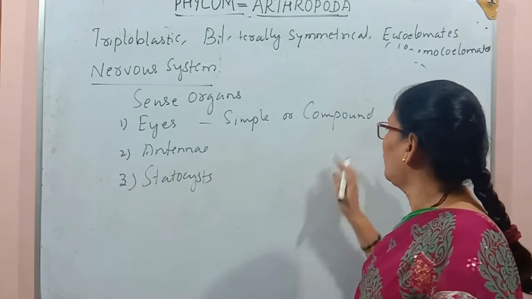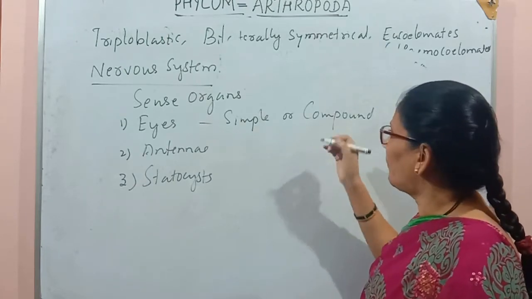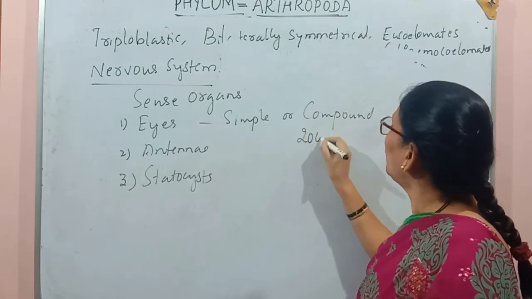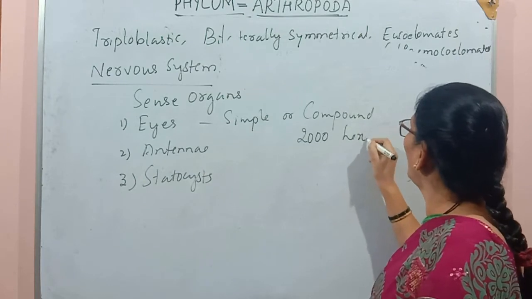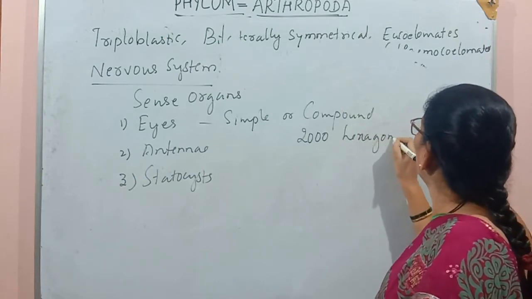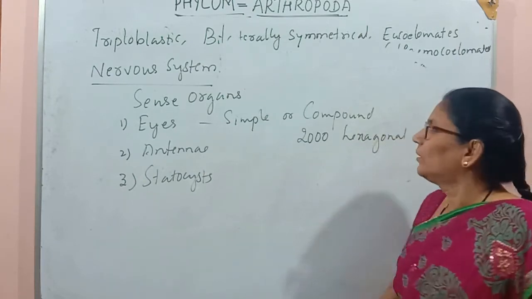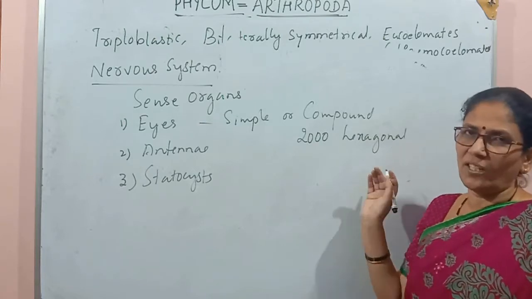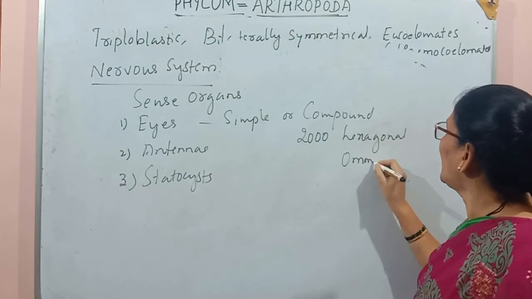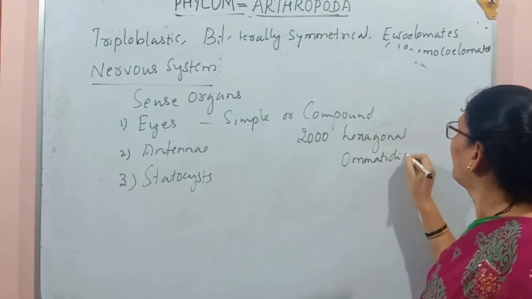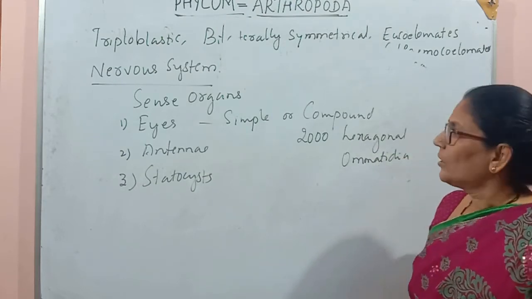In cockroach, for example, there are about 2000 hexagonal lens-like structures called ommatidia.